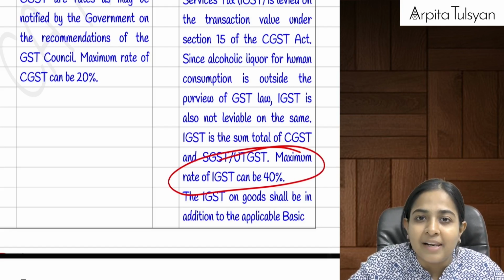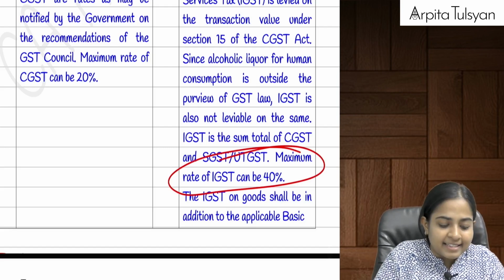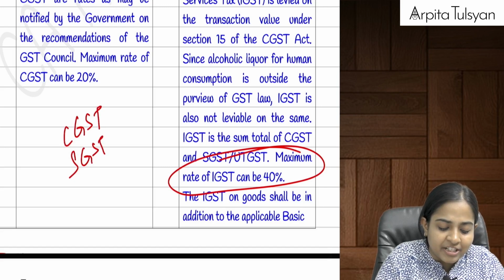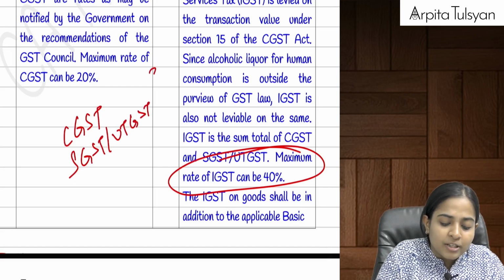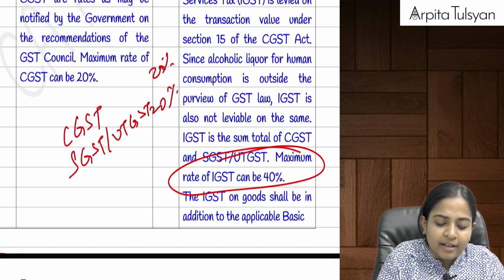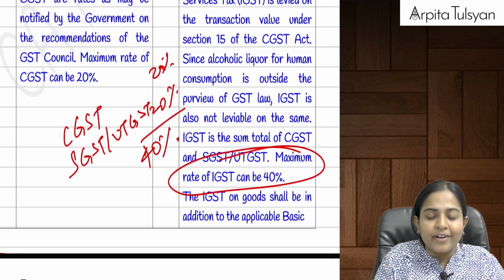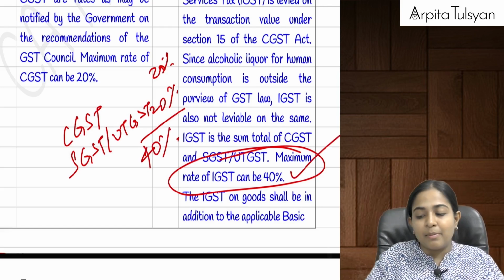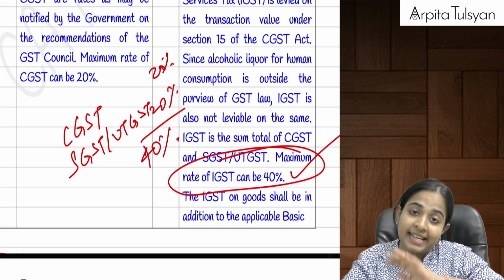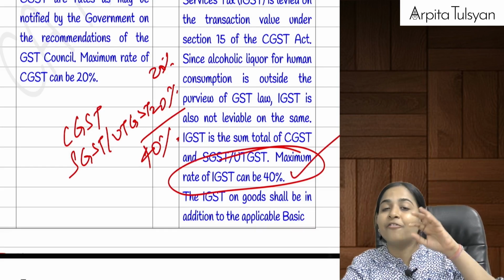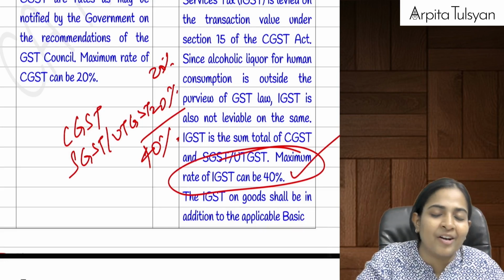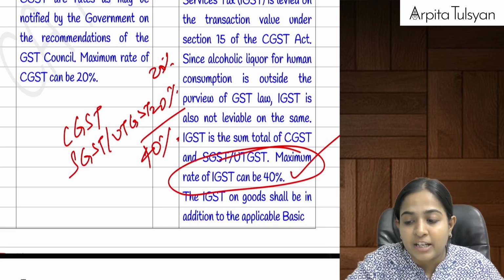Ma'am, why double? Arey Baba, when it is intrastate supply, at that time CGST and SGST or UTGST is applicable. So this is 20 and 20 individually now. So the total is anyway going to come to 40%, that is charged under IGST. So the IGST rate will be maximum 40%. It is less than that only, but the section provides that the maximum rate of IGST that can be notified on any particular product is 40%.